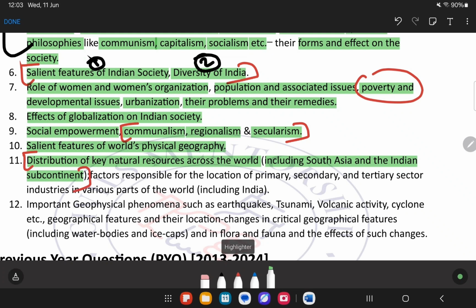Now what is the next part? Factors responsible for the location of primary, secondary and tertiary sector industries in various parts of the world including India.